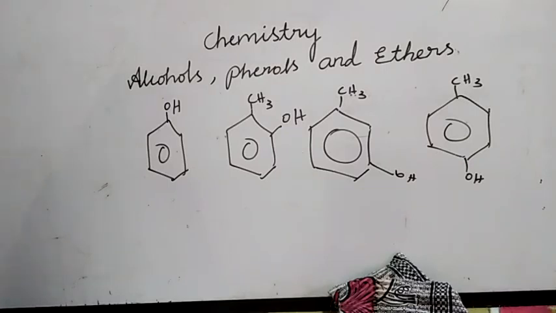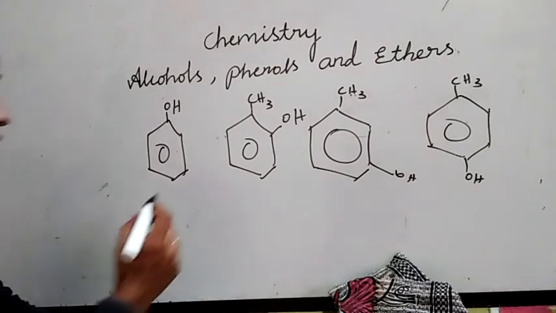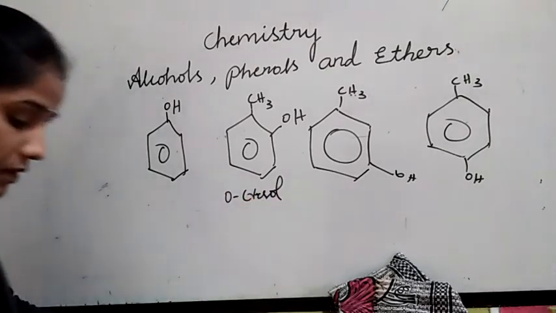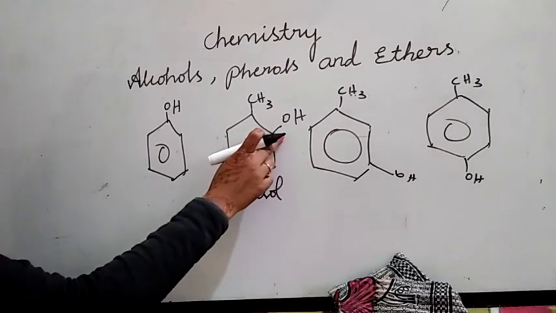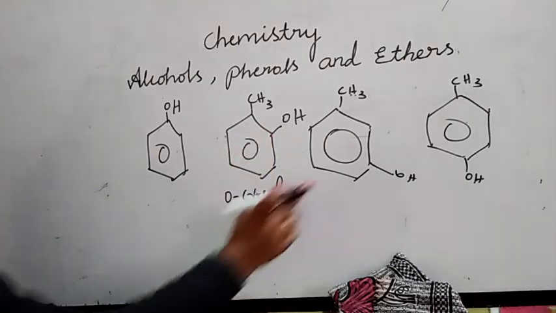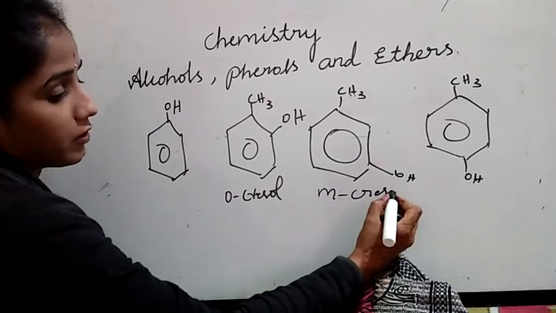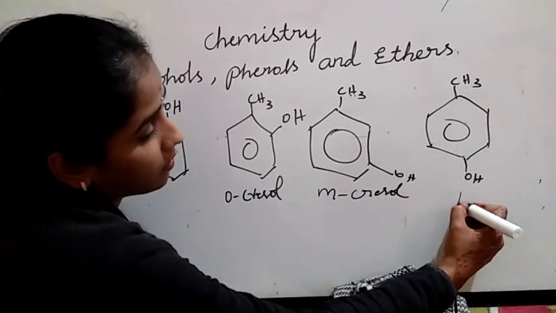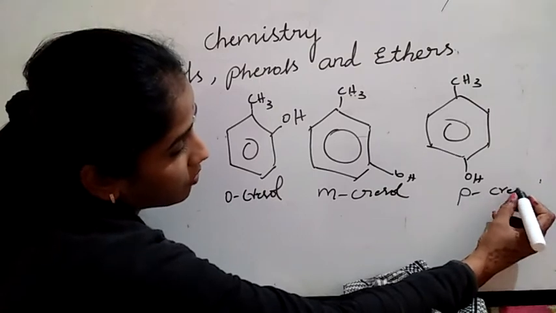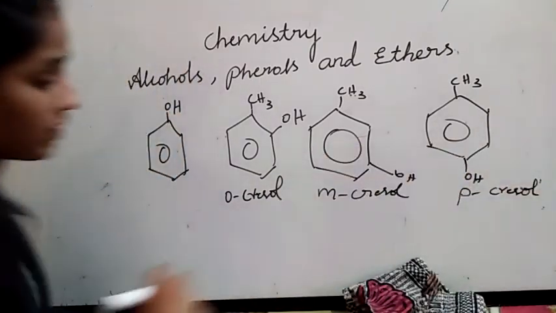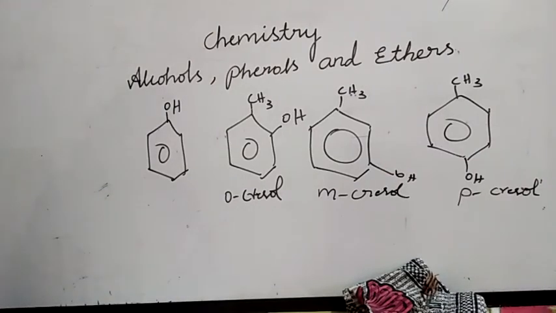See, the common name for this is orthocresol. The OH group is present on the ortho position. It is metacresol. This is paracresol. If CH3 is directly attached to the benzene ring, we will call it cresol. CH3 and OH attached to the benzene ring is called cresol.